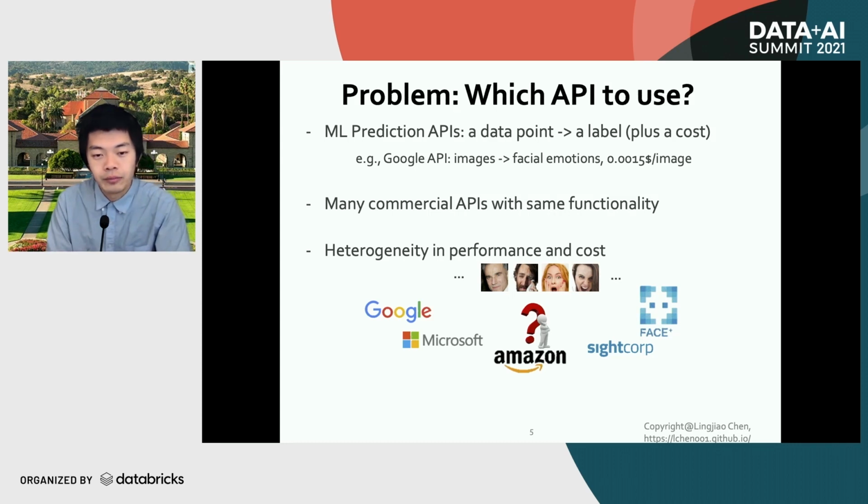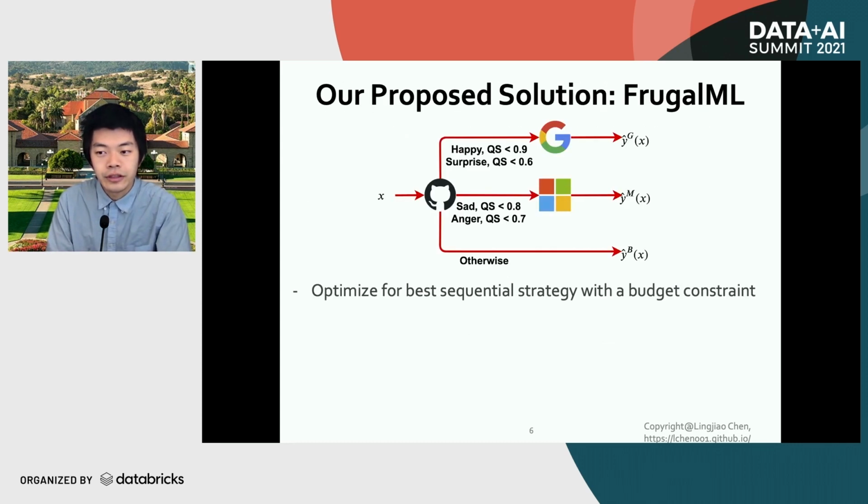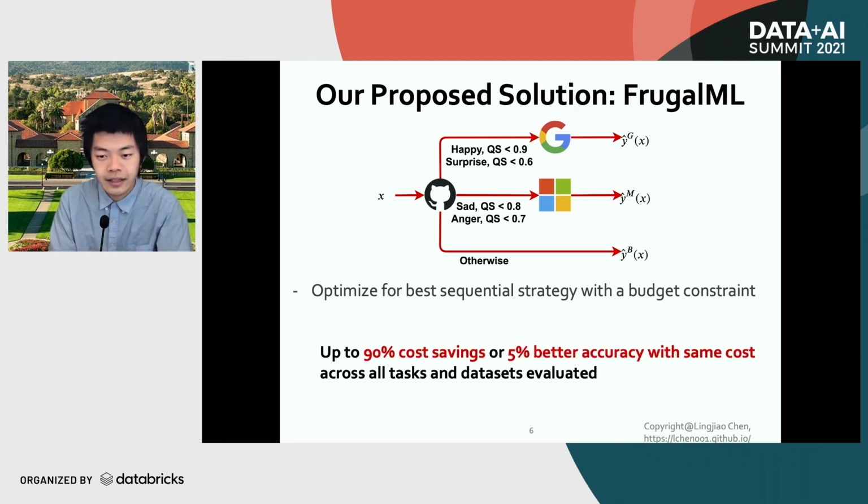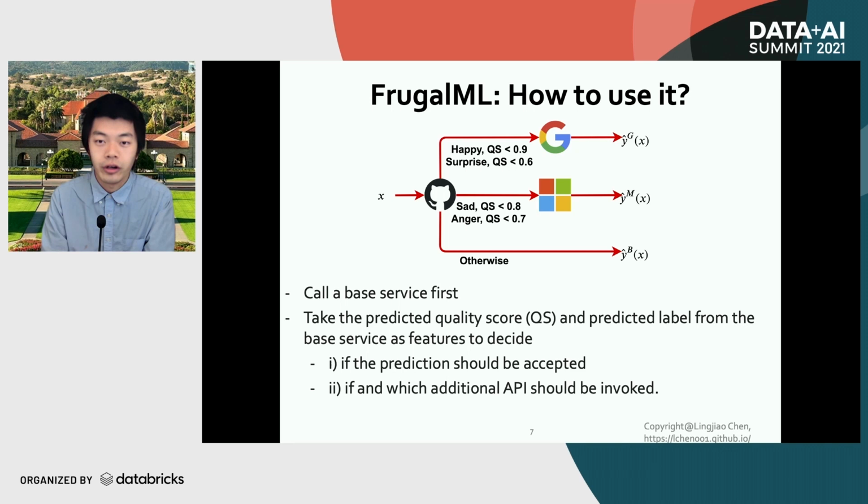To address this problem, we propose a solution called FrugalML, which essentially optimizes for the best sequential strategy within a budget constraint. Across all the tasks and data sets we evaluate, we observe up to 90% cost savings or 5% better accuracy with the same cost. How does FrugalML work?